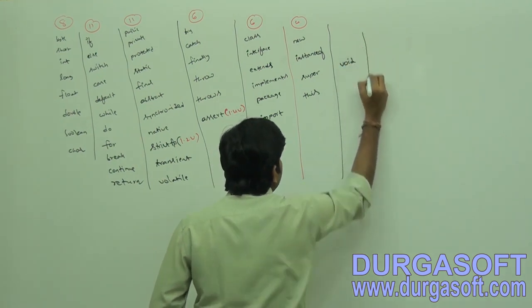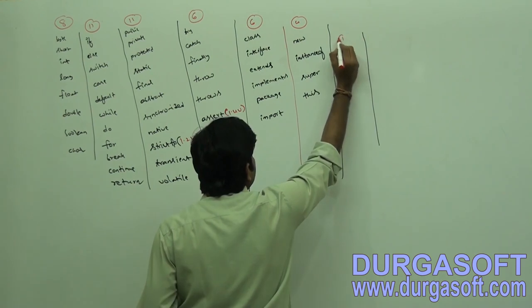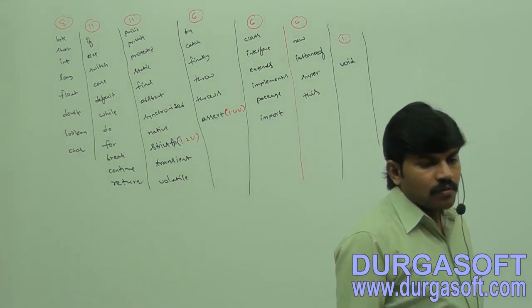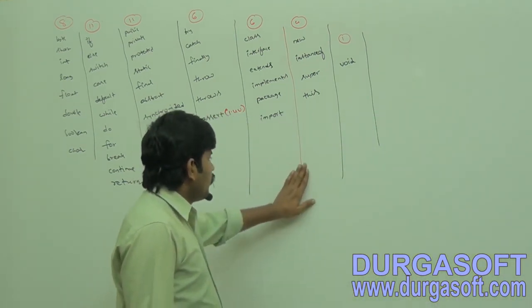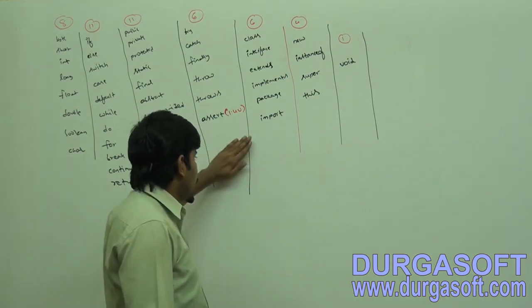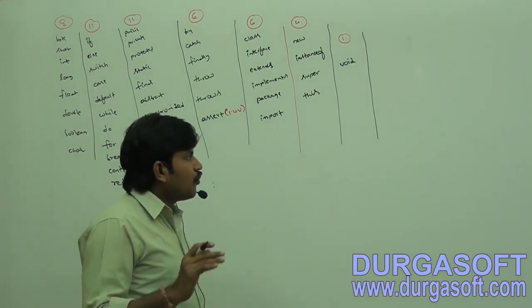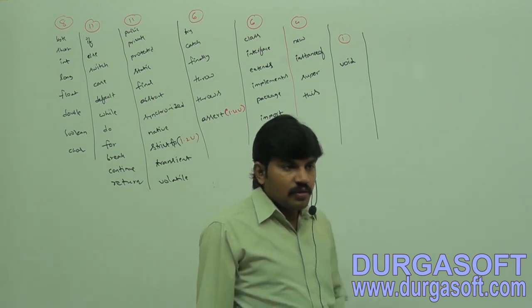Next one, keep the subheading: void return type keyword. Can you tell the void return type keyword? If a method won't return anything, that method we should declare with the void return type.